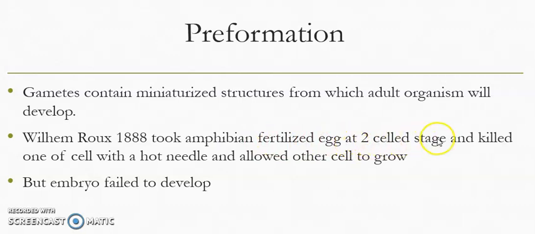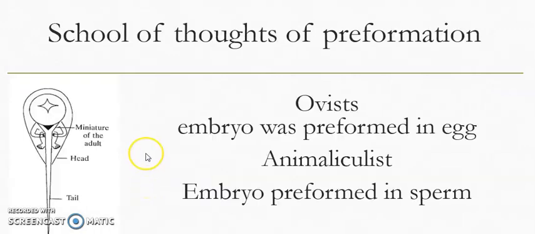At the two-cell stage of the fertilized egg, he killed one of the cells with a hot needle. So one cell is killed and the other is alive, and then he allowed the cells to grow. But because one cell is dead and the other is alive, the embryo is not completely developed, it is falsely developed.